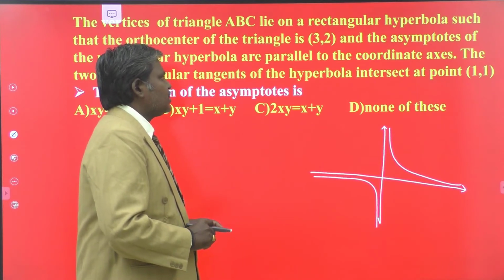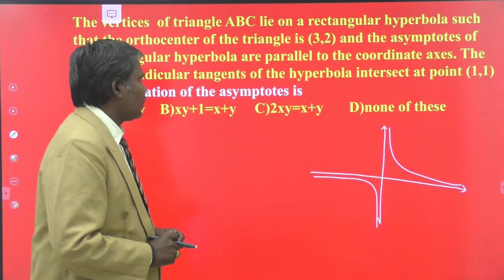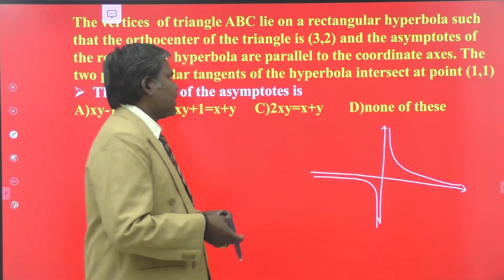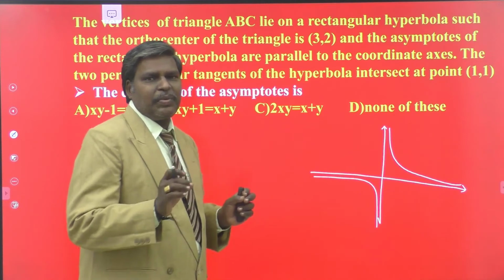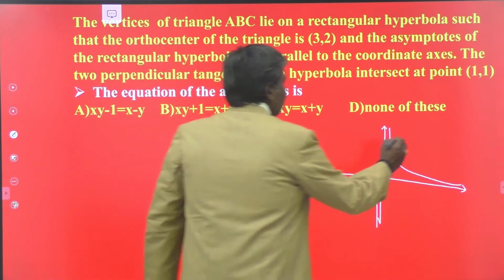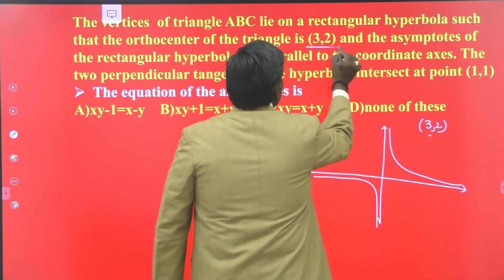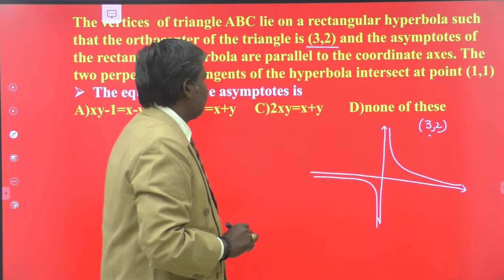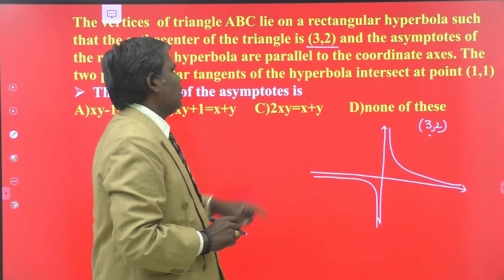(3, 2) is the orthocenter of the triangle formed by the 3 points on the hyperbola. We know that in a rectangular hyperbola, the orthocenter of the triangle formed by any 3 points lies again on the rectangular hyperbola. So (3, 2) is a point on the rectangular hyperbola. That is one piece of information. Asymptotes are always parallel to the coordinate axes in this problem.